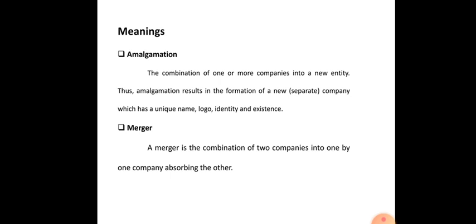Let us see what amalgamation means. Amalgamation means the combination of one or more companies into a new entity.